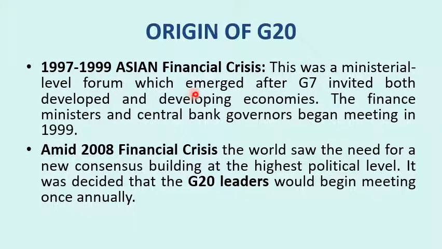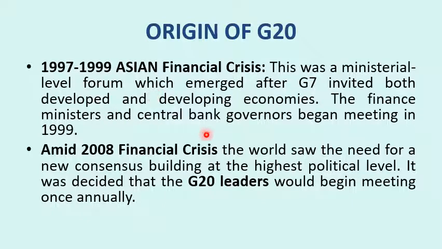So it emerged after G7 invited both developed and developing economies. What happened is they developed the idea that we should also have representation. So G7 expanded to G20. It means G20 has the members of G7. All the members of G7 like Canada, Italy, Germany, US, UK, etc., have representation in G20 as well. So G7 plus other 13 form the G20.